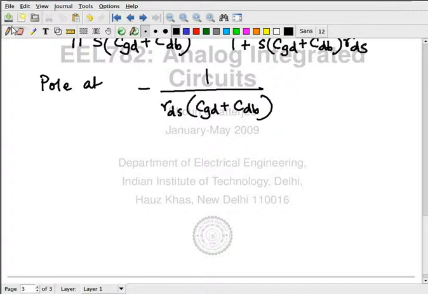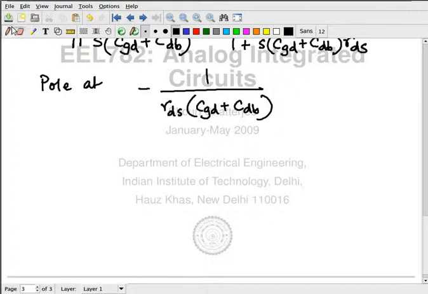So whether you pick 90 nanometers, 180 nanometers, 250 nanometers, 45 nanometers, whatever you pick, GM times RDS is not going to exceed 20. 20 is a really good number. You're not going to go beyond that.